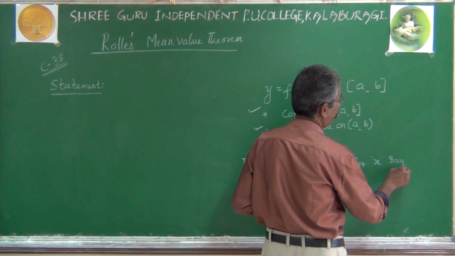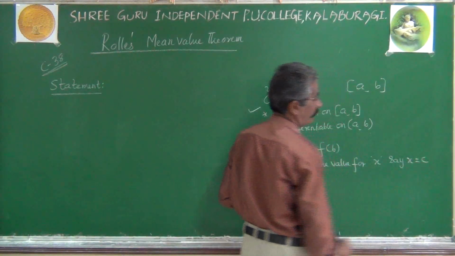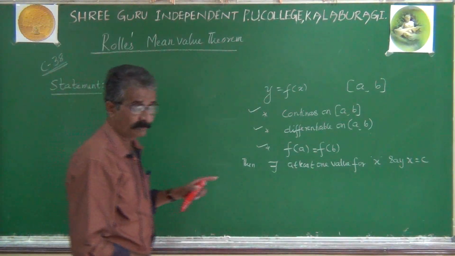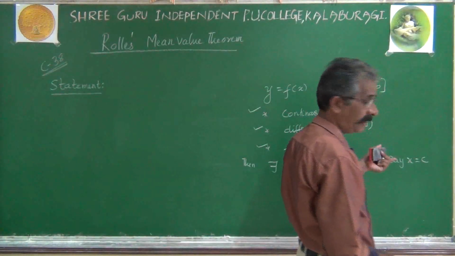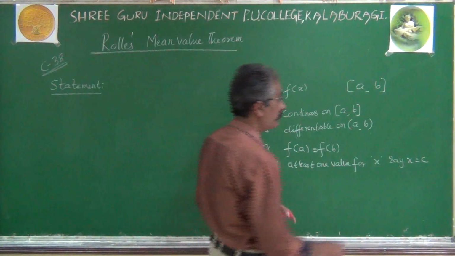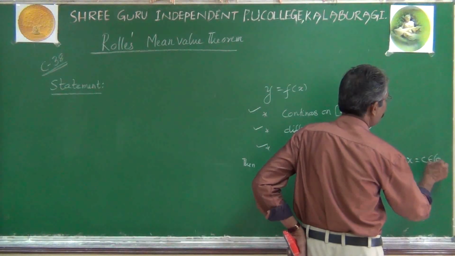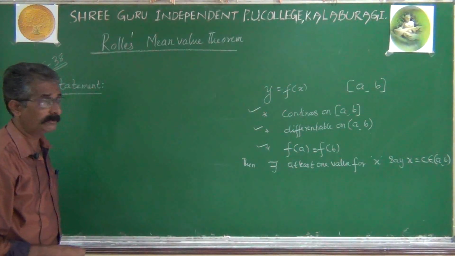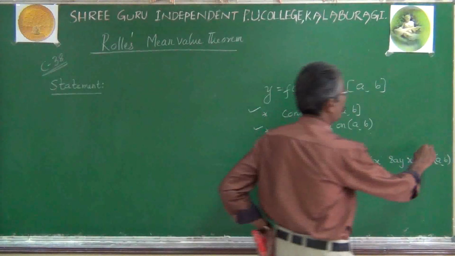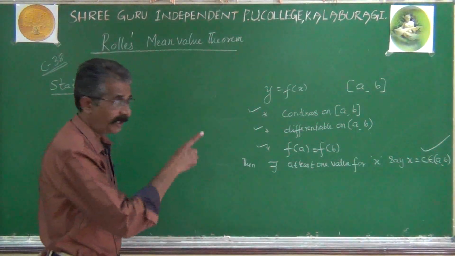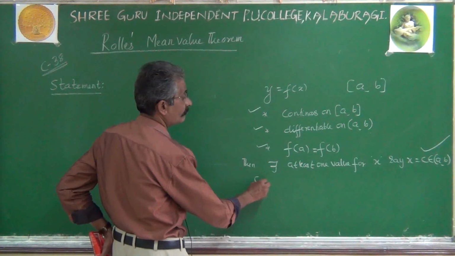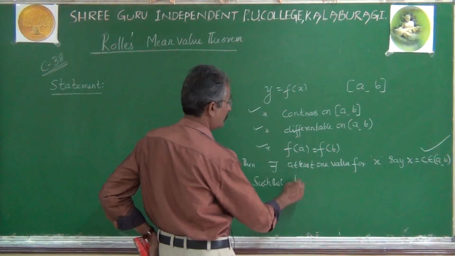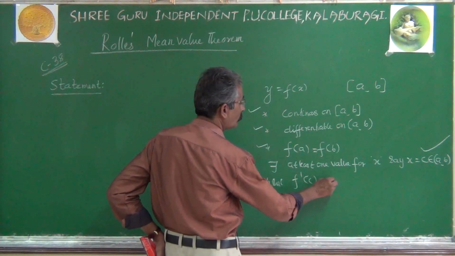Say, let it be x equal to c. That c may be, in problems, 0, -1, -2, 1/2, √3, √2, anything, any real number. Say x equal to c, and more importantly, this c lies between a and b, that is, c belongs to the open interval (a, b), in such a way that for that value of c, f dash of c equals 0.